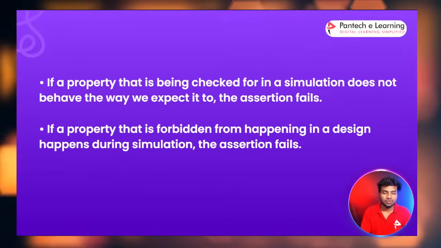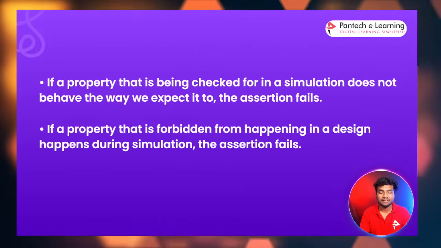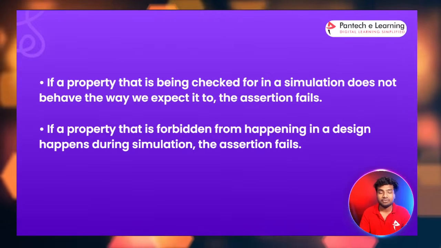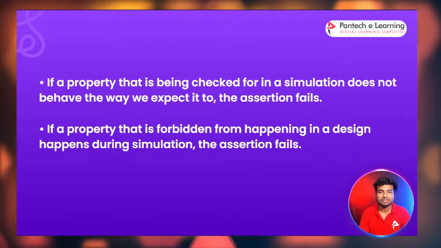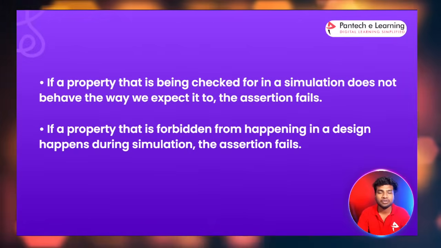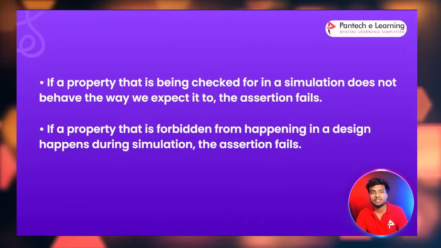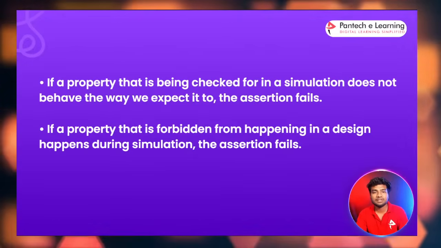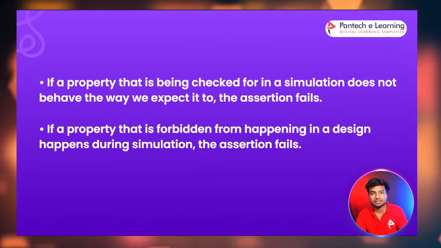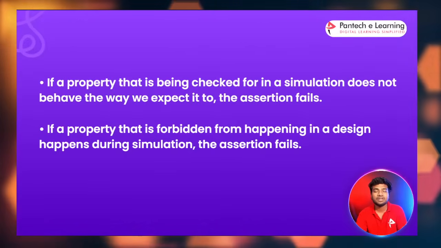There's another definition for assertion. If a property that is being checked in simulation does not behave the way we expect it to, the assertion fails. If we are expecting something from the design code and it is not working based on our expectation, the assertion fails. We can write some assertion, and if it works as we expect, our assertion is passed. If it does not work as we expect, our assertion fails.